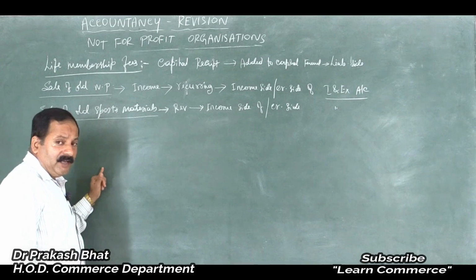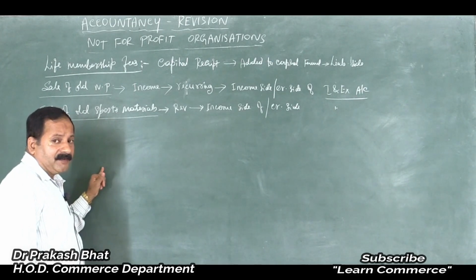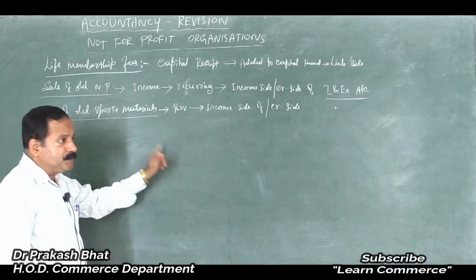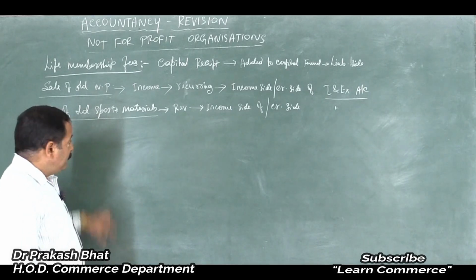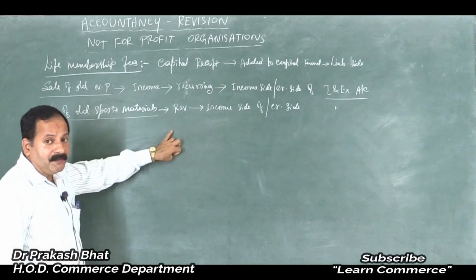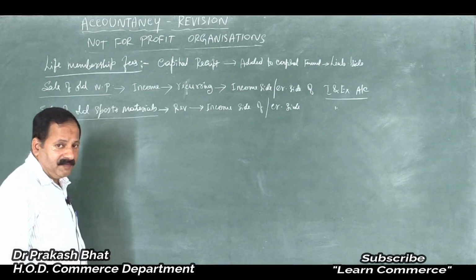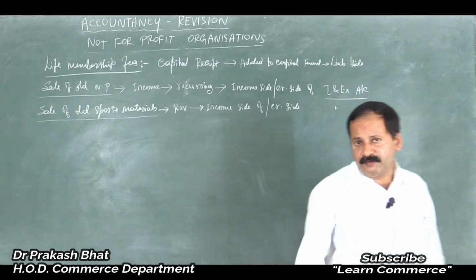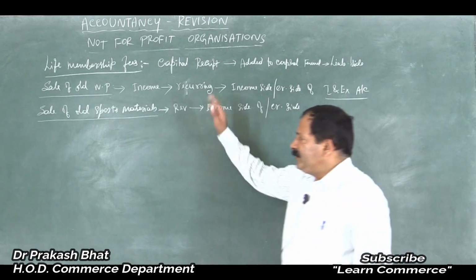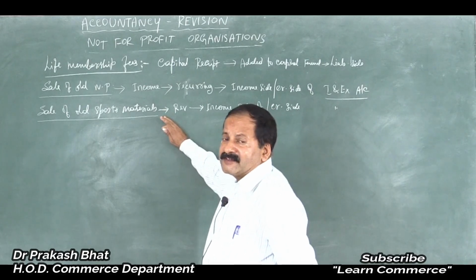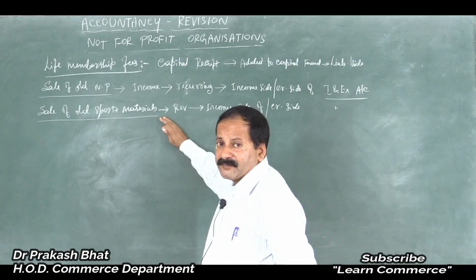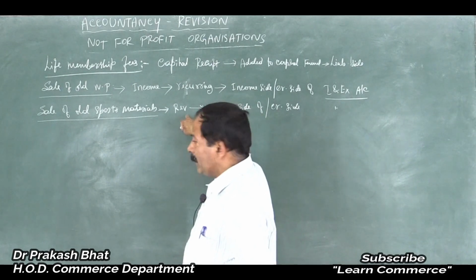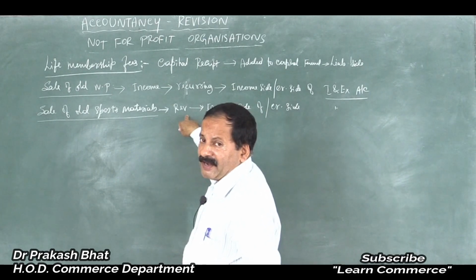Any sale from that should be deducted from the sports equipments in the balance sheet, and depreciation should be properly charged on that as per the instruction given in the problem. If there is no instruction, there is no question of charging depreciation on those items, but it should not be credited to the income and expenditure account. That is my point. Sports materials, you will credit that amount to the income and expenditure account, on the credit side.